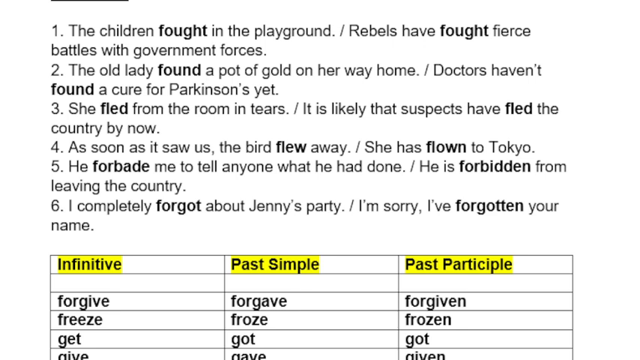She has flown to Tokyo. He forbade me to tell anyone what he had done. He is forbidden from leaving the country. I completely forgot about Jenny's party. I'm sorry, I've forgotten your name.